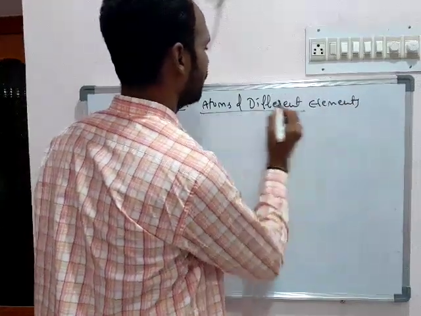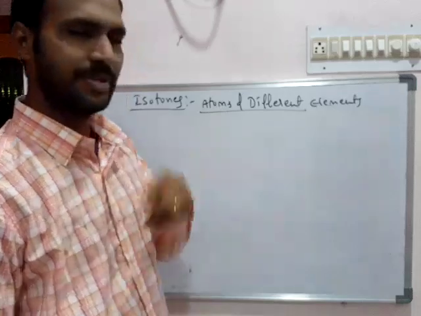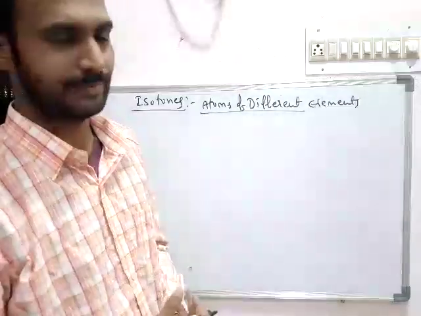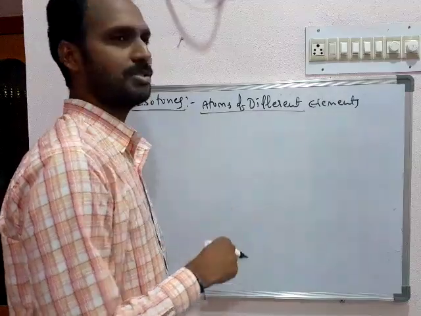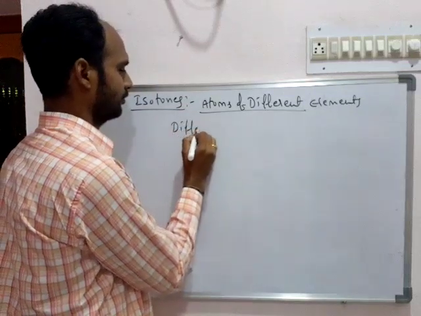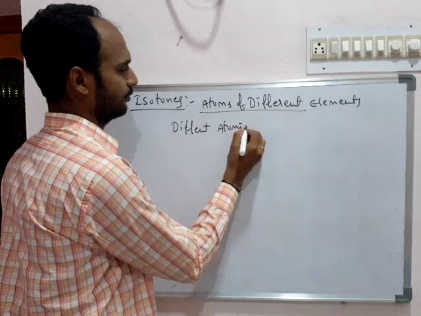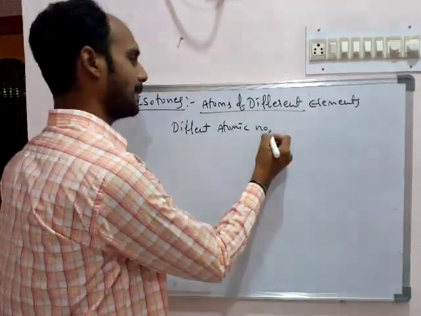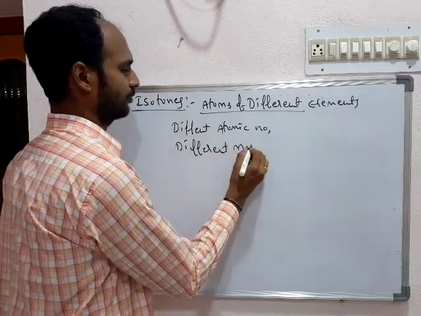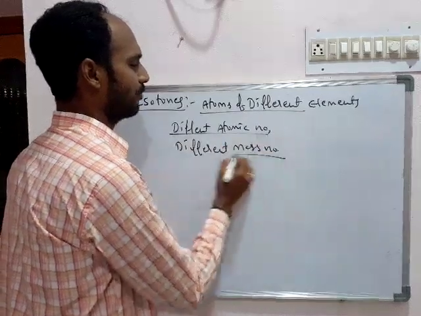Again we need to give the important difference: atoms of different elements must contain different numbers of protons, nothing but different atomic numbers, so the atoms of different elements with different atomic number and different mass number.